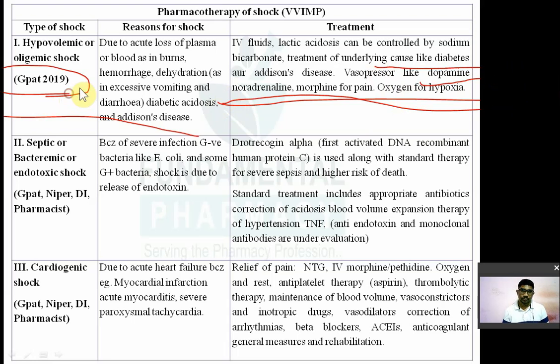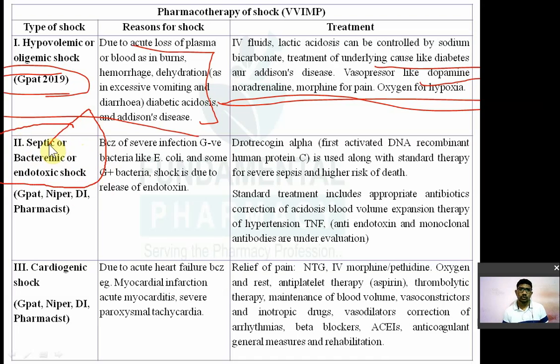Excessive loss of plasma due to burns, hemorrhage, dehydration, vomiting will lead to one of the following. और उसके ऑप्शन थे hypovolemic shock, septic shock, और cardiogenic shock. So loss of blood plasma by any condition, due to burns, due to excessive dehydration or excessive blood loss is known as a hypovolemic shock.